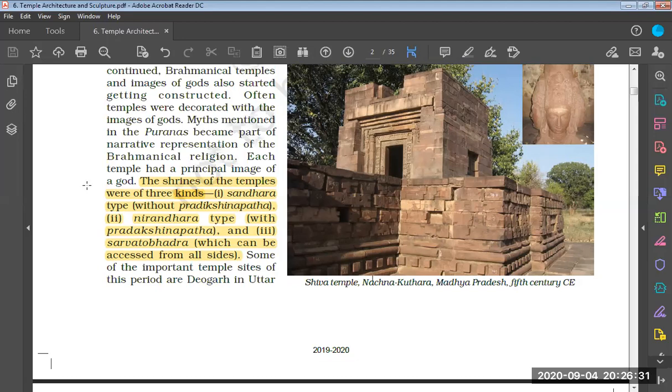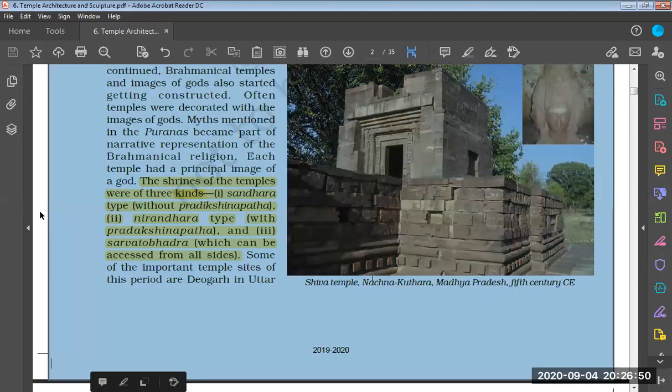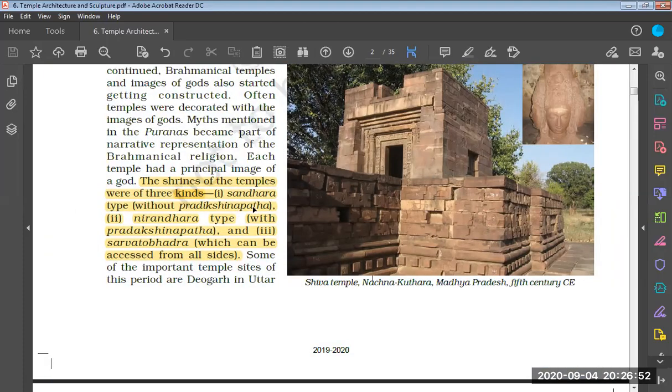And third is Sarvato Bhadra, which can be accessed from all sides. This is a kind of temple architecture that can be accessed from all sides. So here we need to keep in mind that NCERT has mentioned Sandhara as without Pradakshina path, but it is actually having Pradakshina path. Okay, this is the thing.